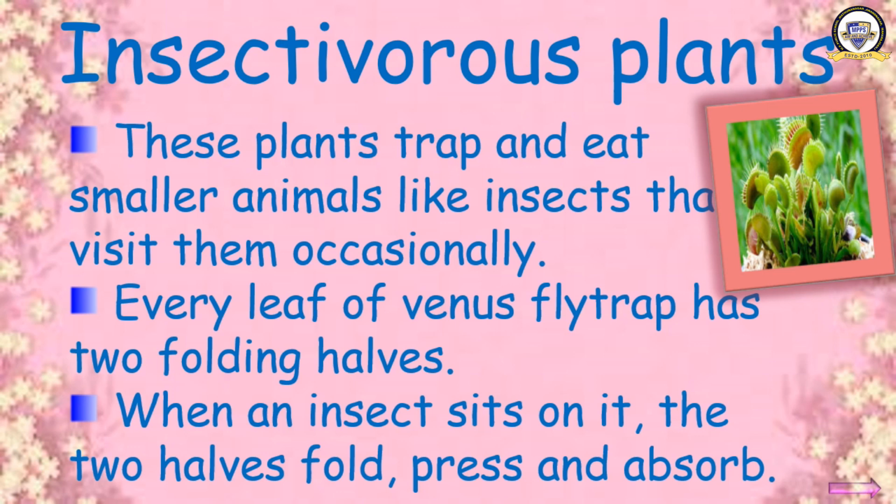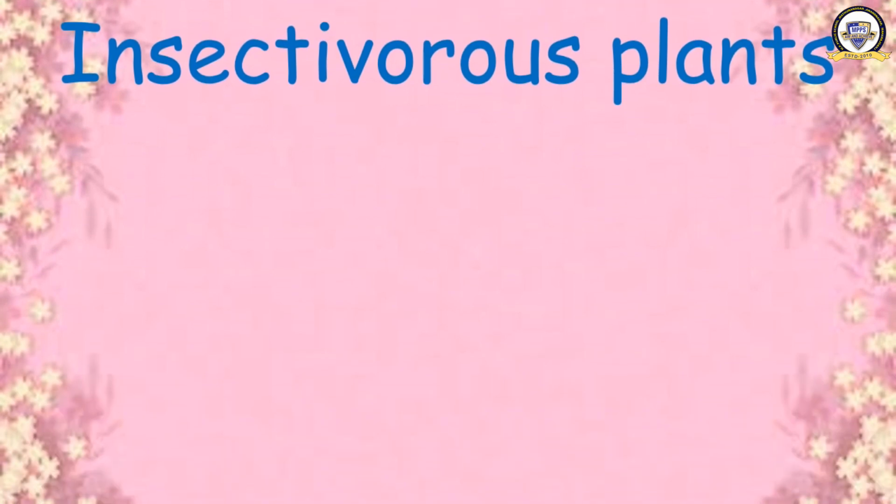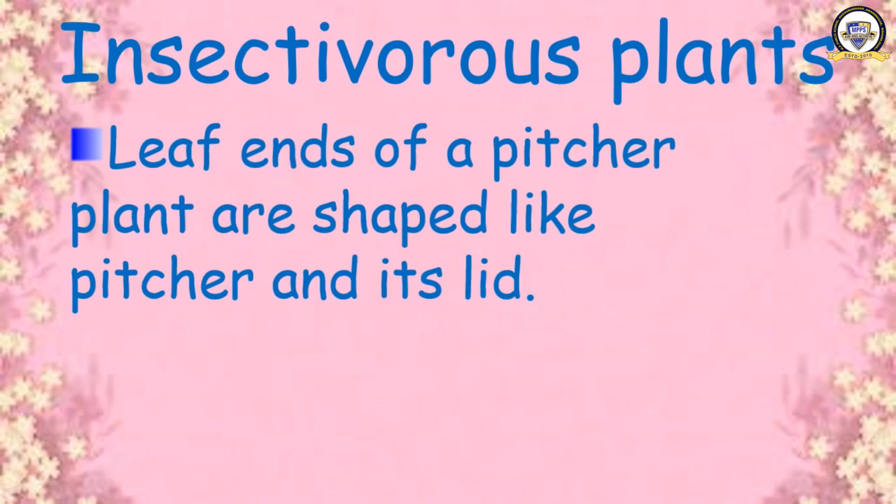Shall I tell you about some more insectivorous plants? Okay, I'll show you one more example. Leaf ends of a pitcher plant are shaped like a pitcher and its lid. The next example of an insectivorous plant is the pitcher plant. The leaf of the pitcher plant is shaped like a pitcher and its lid.